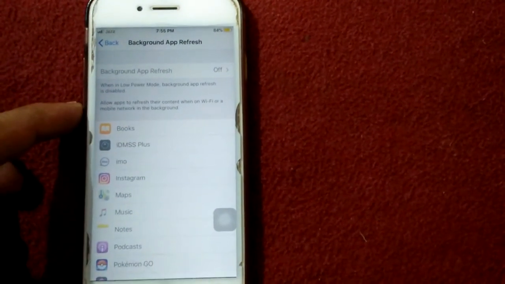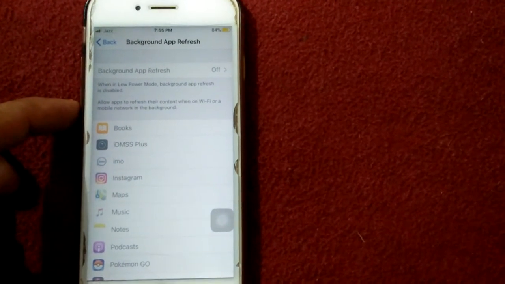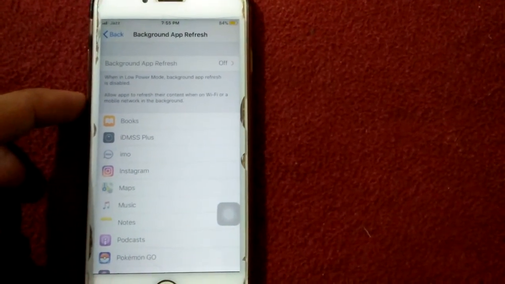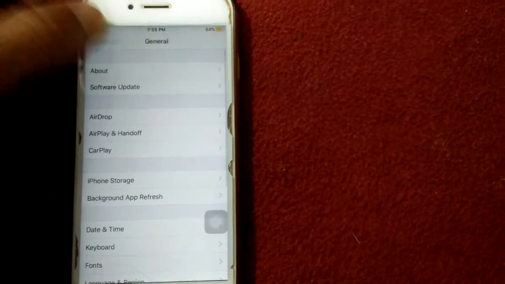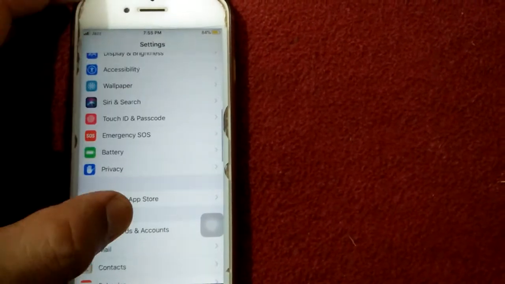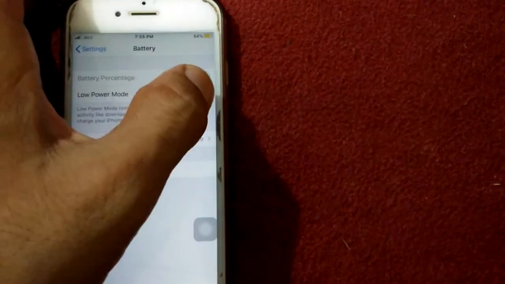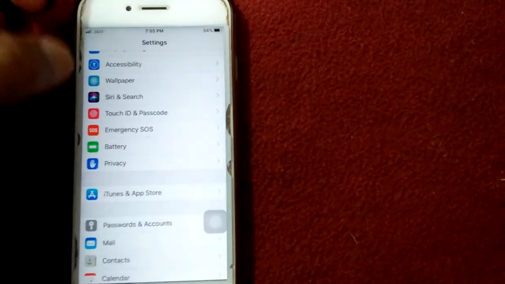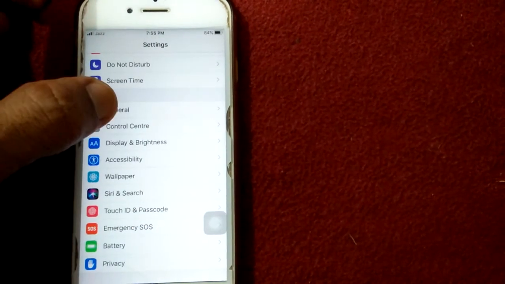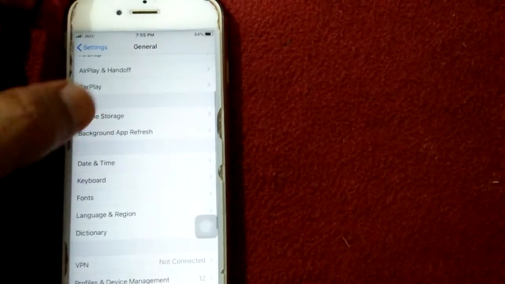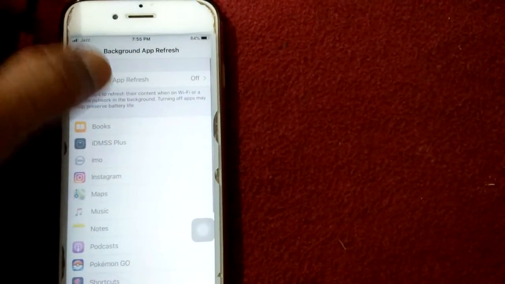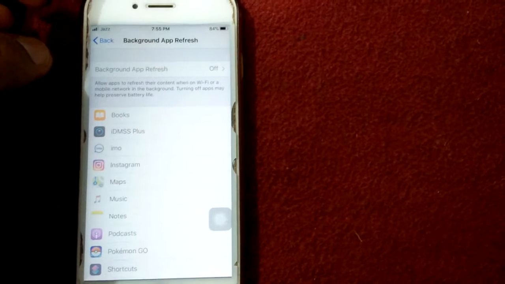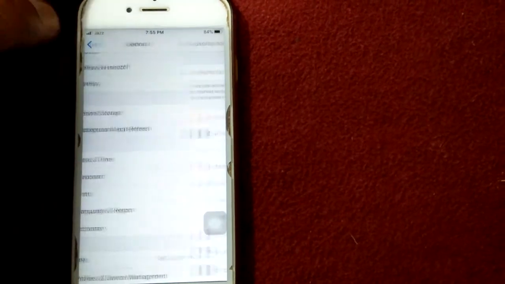We start from the basic. The first thing that we have to do, turn off low power mode. For that, open settings app and tap on battery and turn off low power mode and check background app refresh is fixed or not. Still not working. Now we are going for the second solution.